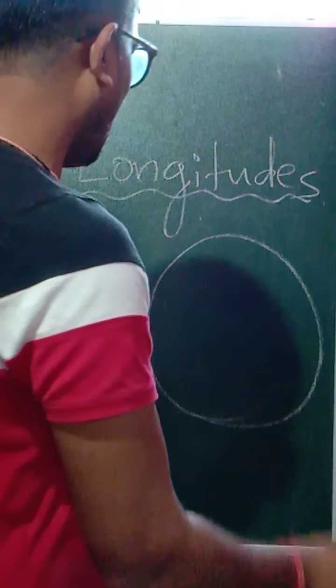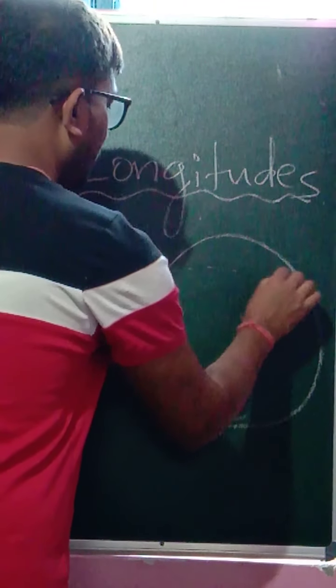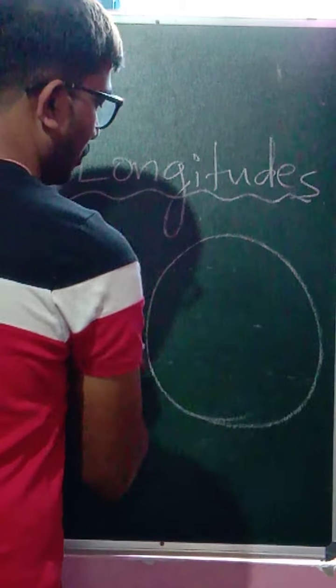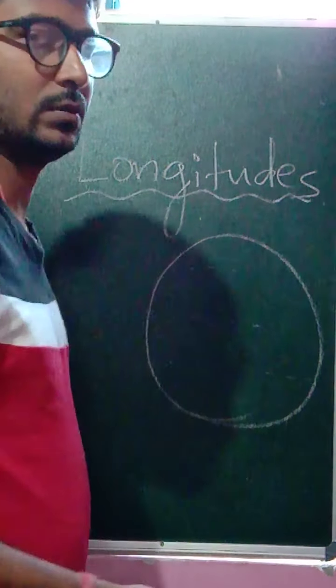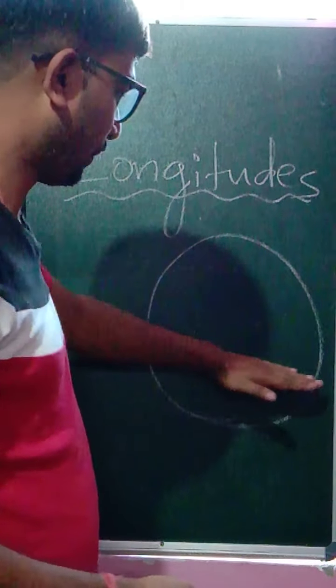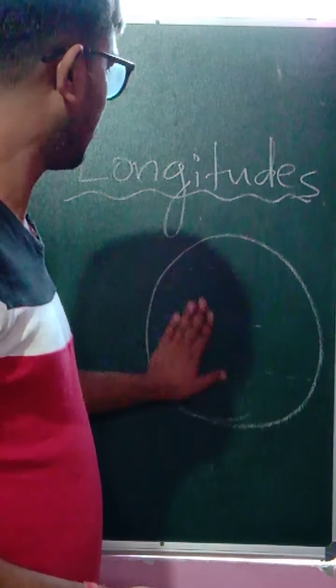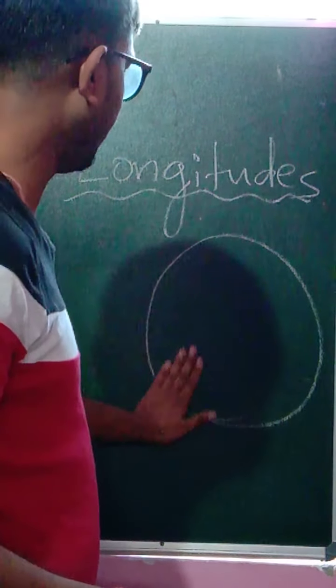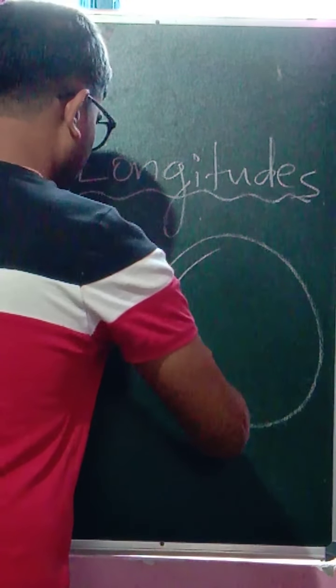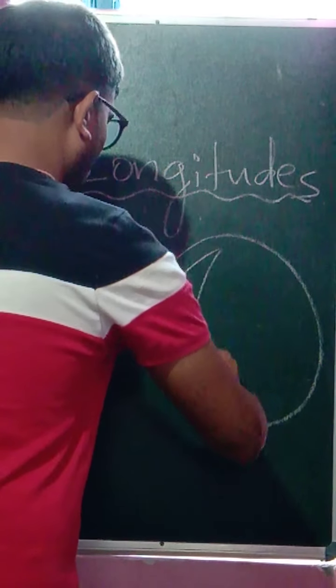We studied latitude as running from east to west or west to east in this way, that is, in a flatter manner, this way, right? But longitudes, which we are going to study, are lines which are somewhat encircling in a longer way.